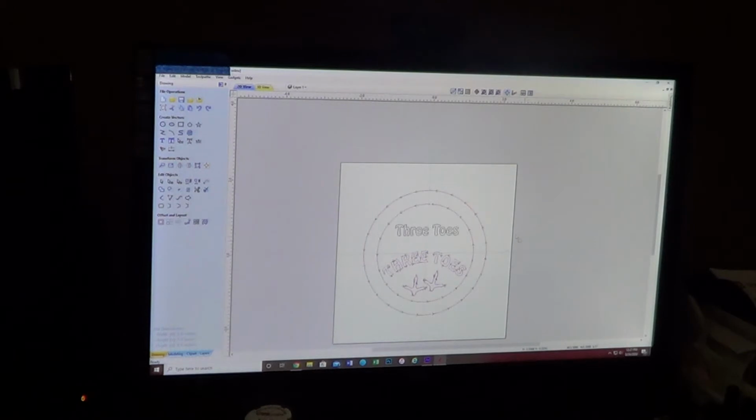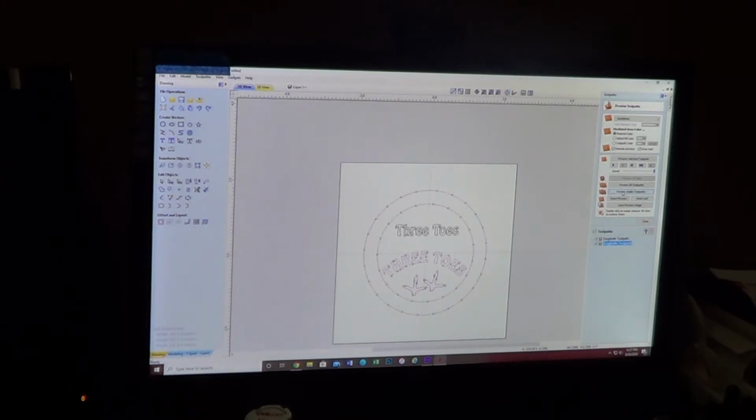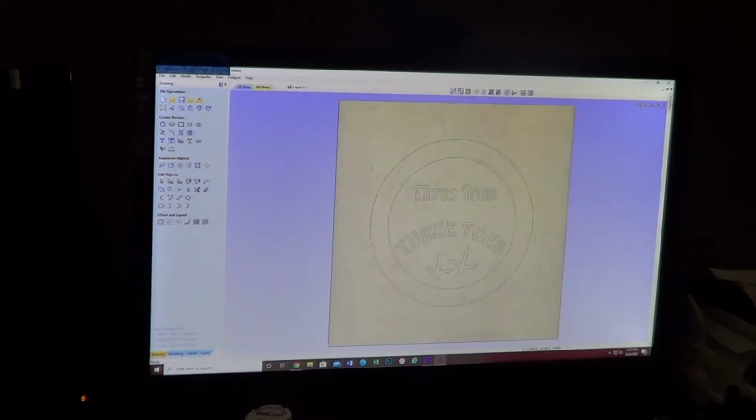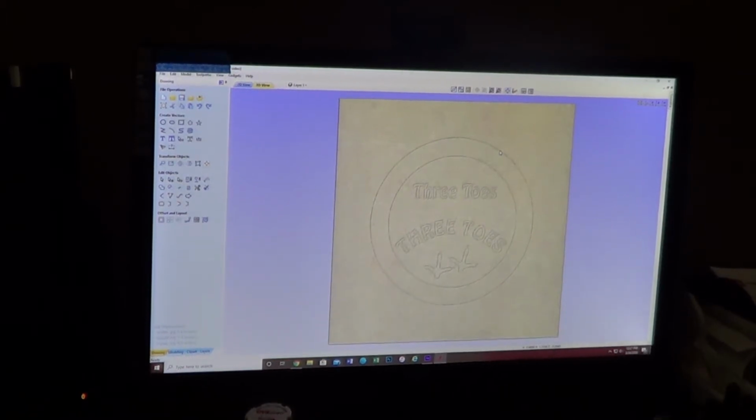I just created my drag knife tool path. I'm going to do preview all visible tool paths, go to 3D view, and there we go. Easy peasy.